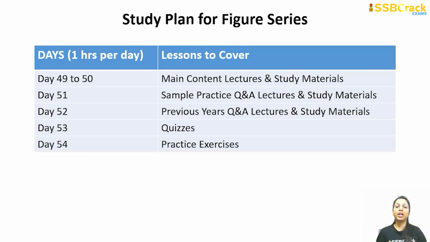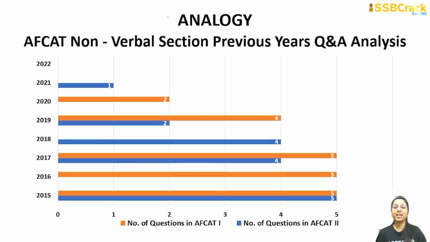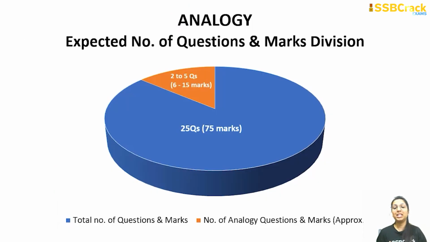Okay, so you can devote day 49 to 54 to the preparation of figure series, including all the content given in the application. Now we'll talk about the second topic, which is figure analogy. The maximum questions from this topic were 5 and the minimum is 1. But in an upcoming examination, you can easily get 2 to 5 questions from figure analogy, which can fetch you around 6 to 15 marks out of your total marks.